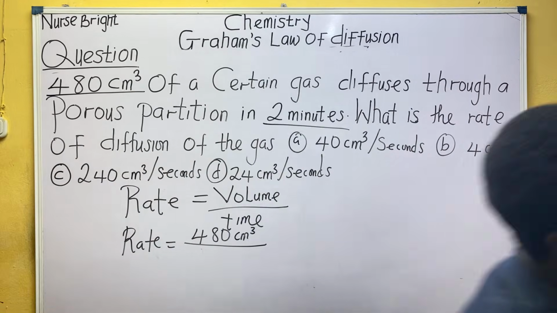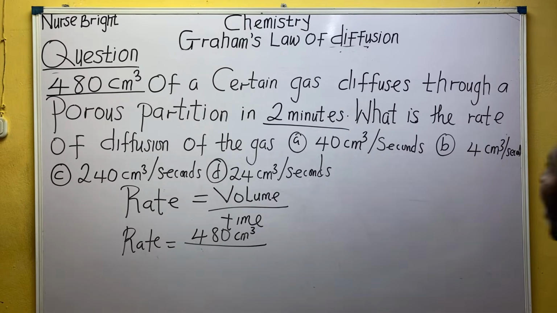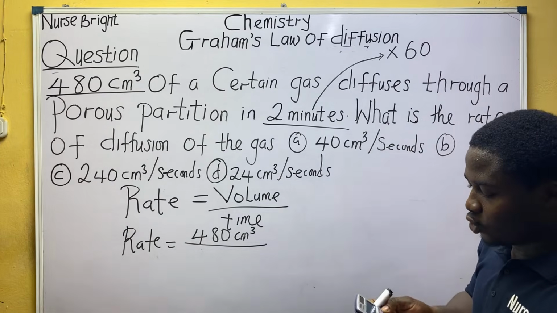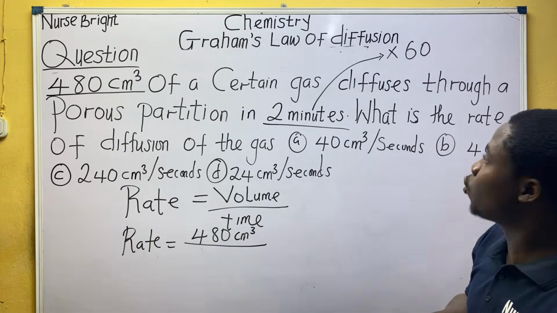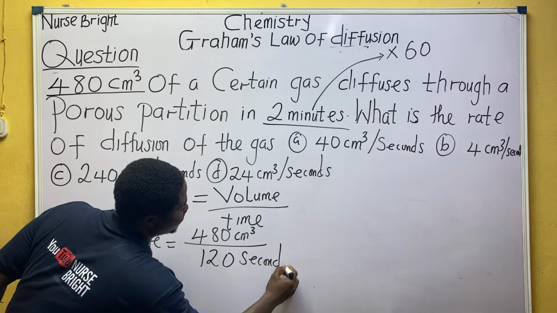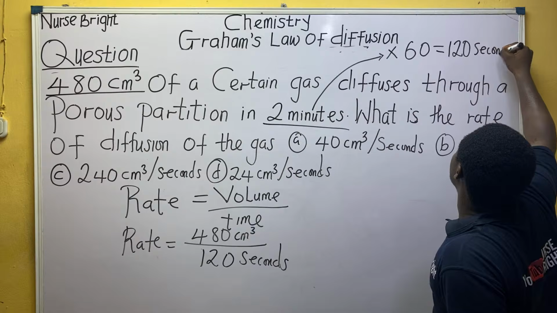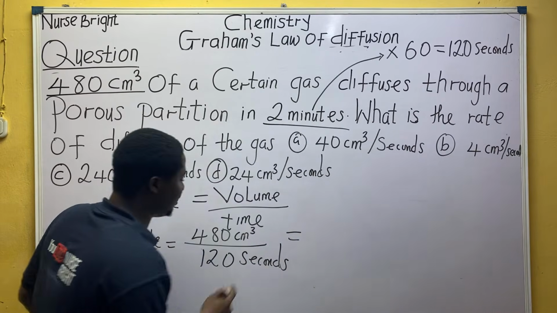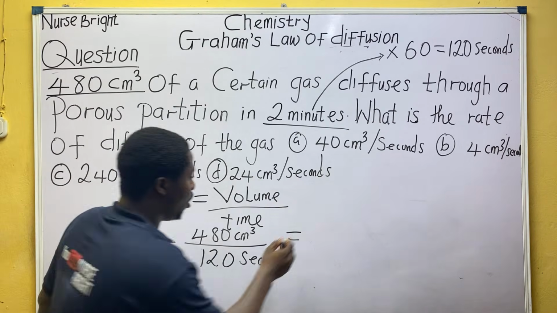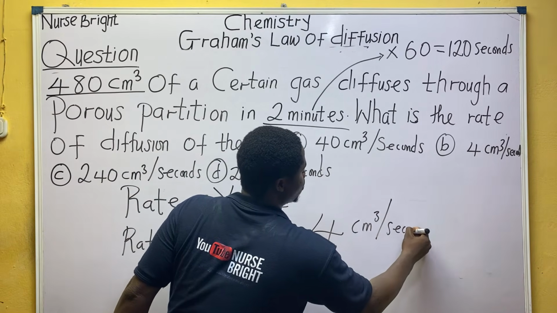Please, don't forget. Always ensure your time is converted to what? Seconds. How do you convert 2 minutes to seconds? Times by what? 60, just one. So it's going to be 2 times 60, and that is 120. Automatically the time becomes 120 seconds. Class, hope it's making sense now. So what do we do, everybody? Divide. 480 divided by 120, that's 4. The unit remains 4 centimeter cube per second. So this is the answer.